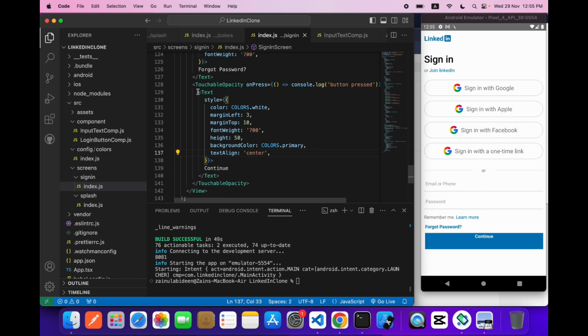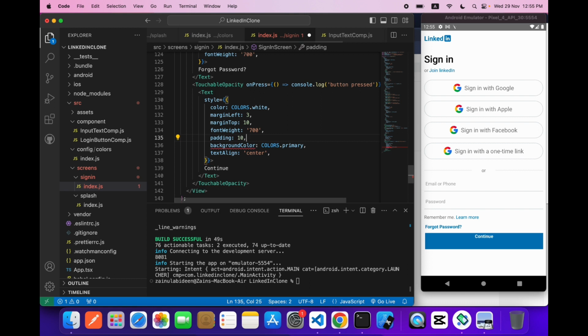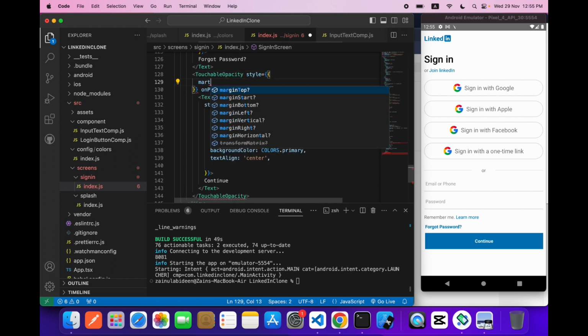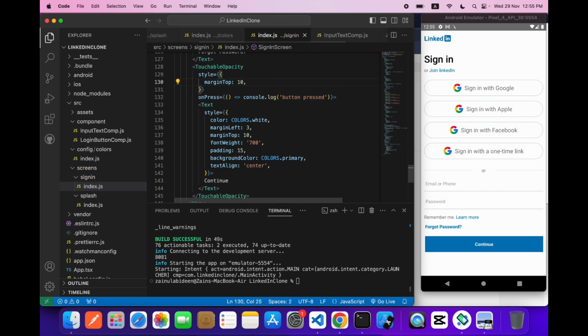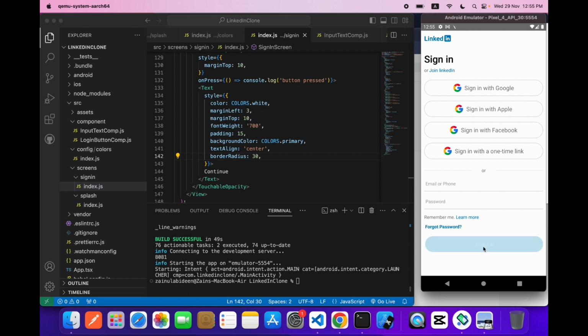Instead of giving it a height, I will give it a padding of 10. Okay, 10, 15 is good. Now let's style this thing and say margin top of 10, and border radius will be 30, so it will be fully round. Now you can press it.